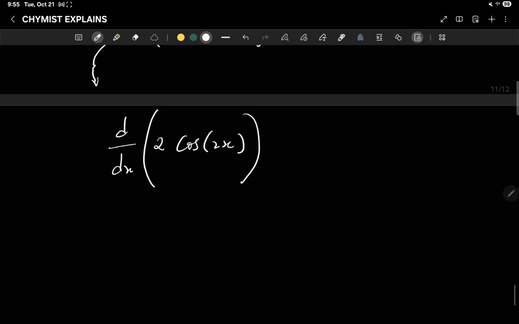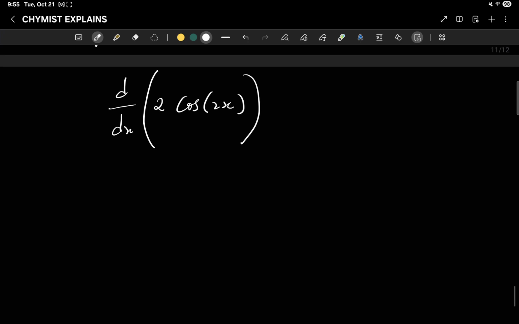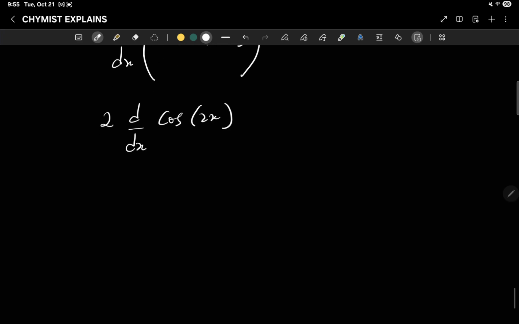So if we have d dx of 2 cos 2x, then let's evaluate it. We know that this constant we take outside, then we have 2 d dx of cos 2x. Now what is d dx of cos 2x?